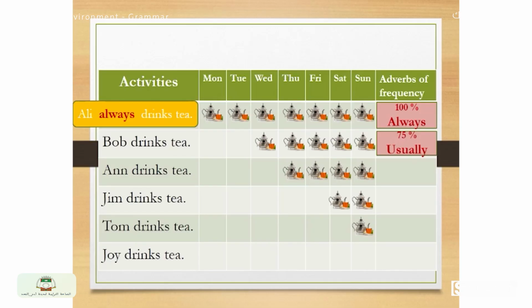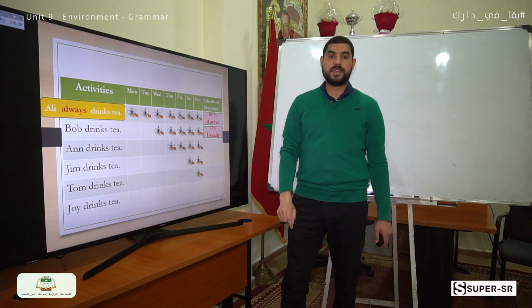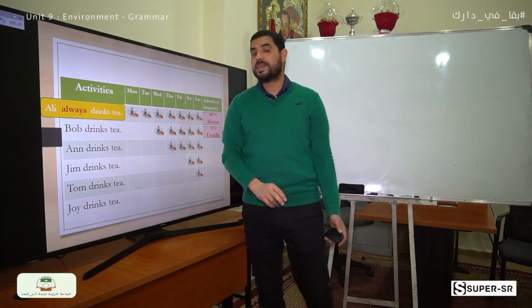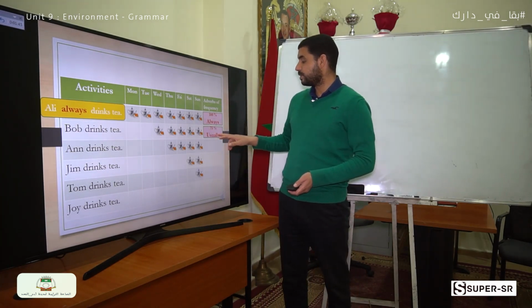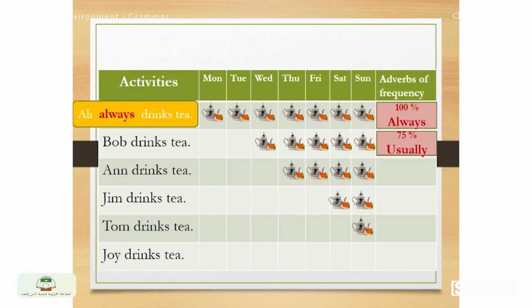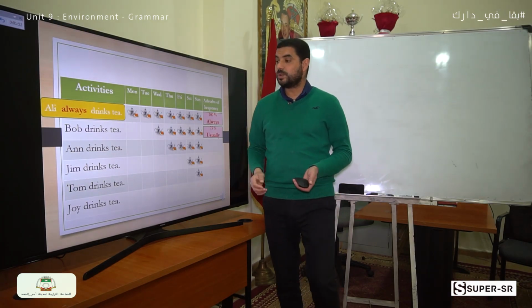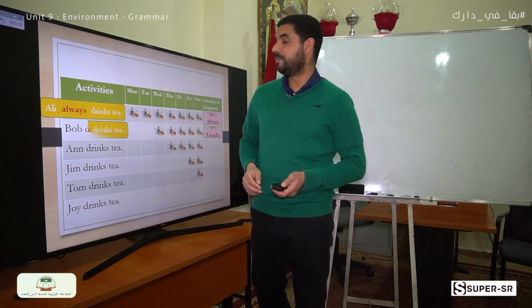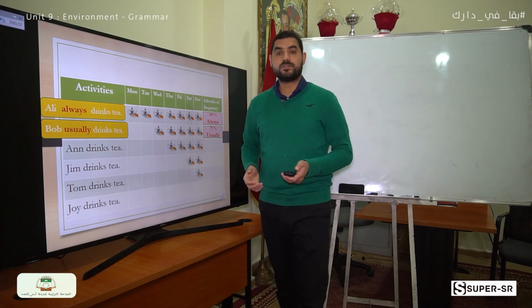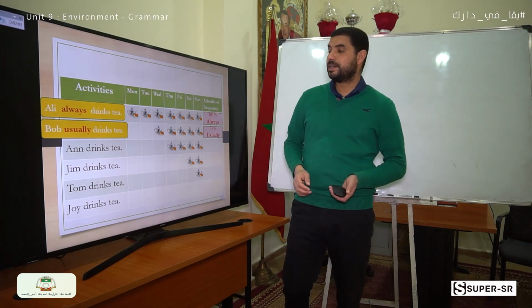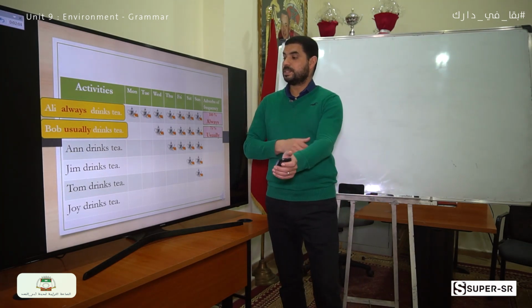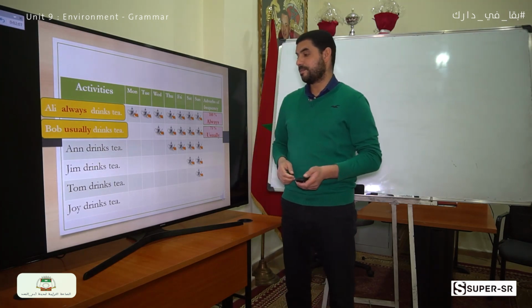Bob drinks tea on Wednesday, Thursday, Friday, Saturday, and Sunday, but he doesn't drink tea on Monday and Tuesday. Here we use another adverb of frequency, which is "usually," which means about 75%. So we say that Bob usually drinks tea, which means Bob doesn't always drink tea.